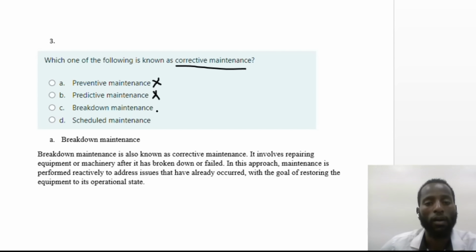In this case, usually the failure of the machine has already occurred, and then we are in the process of resuming the machine or the machine part by repairing the part or by replacing the part. So this is what we call corrective maintenance, that is breakdown maintenance. Scheduled maintenance is similar, it is proactive maintenance. So the correct answer for this question is breakdown maintenance.